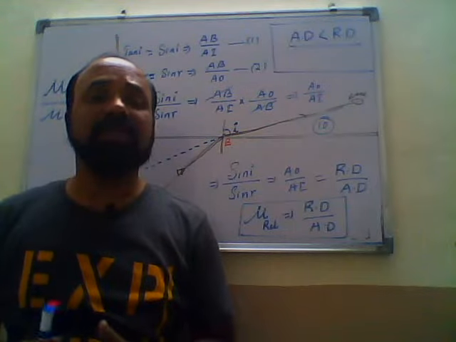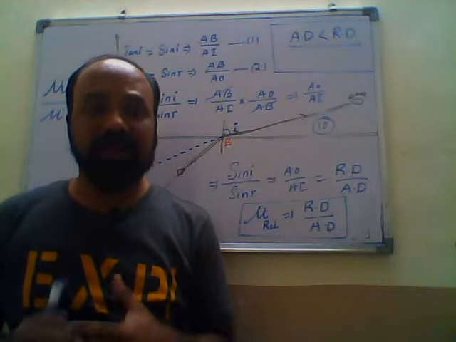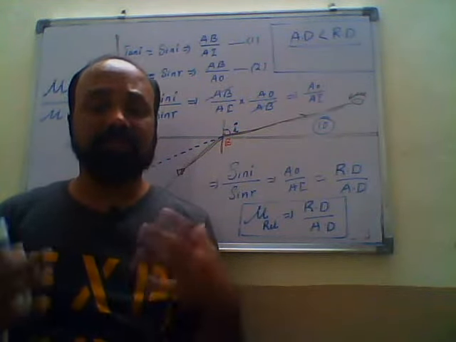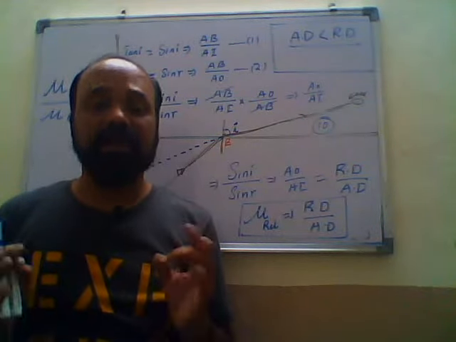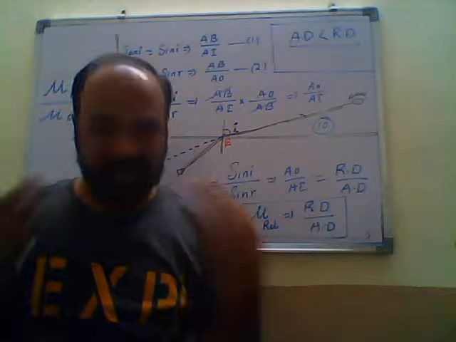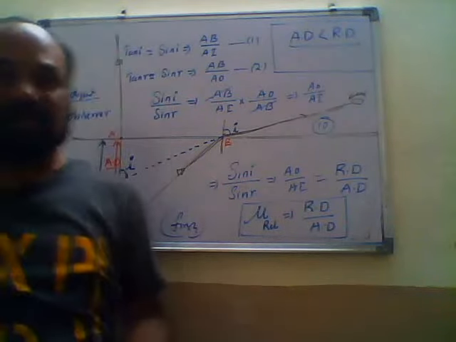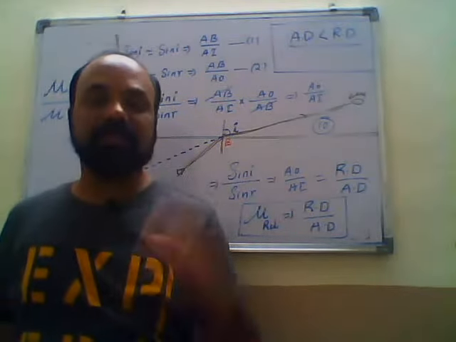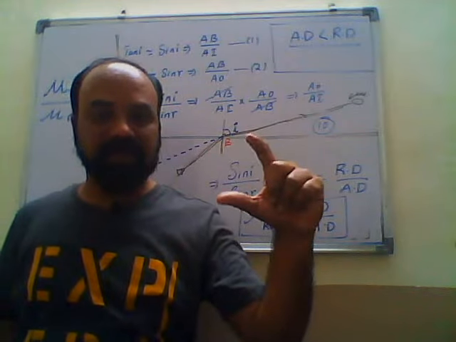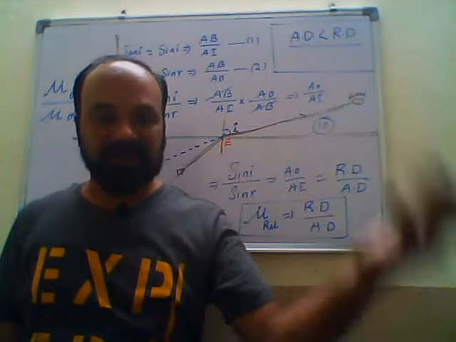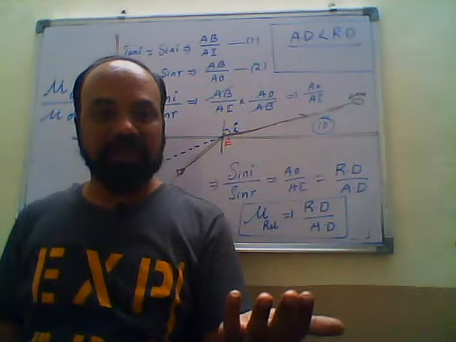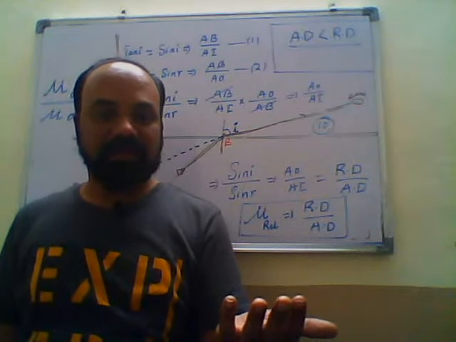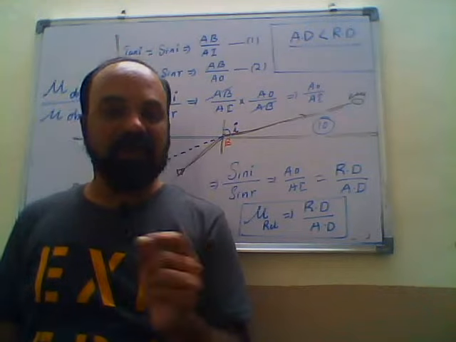While calculating the apparent distance value, if the observer is in the denser medium, we compare with the original height. Suppose the original height of the board is 10 centimeters. The answer is 100% more than 10 centimeters. Suppose they give a height of 1 meter, the answer should be greater than 1 meter. If they give a height of 2 meters, the answer should be greater than 2 meters. Is it clear? We have to check the options.